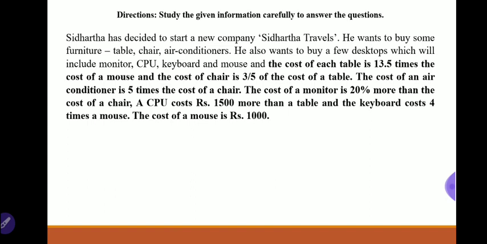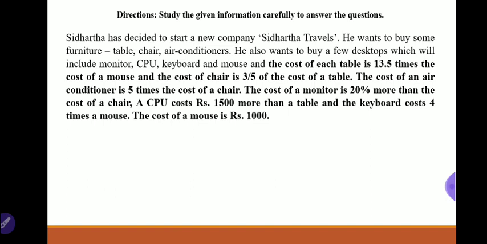One person wants to start a company and he wants to buy four things. First is table, second chair, third air conditioner and fourth is desktop. But in that desktop, four things are there: monitor, CPU, keyboard and mouse. That we understand from these two lines.